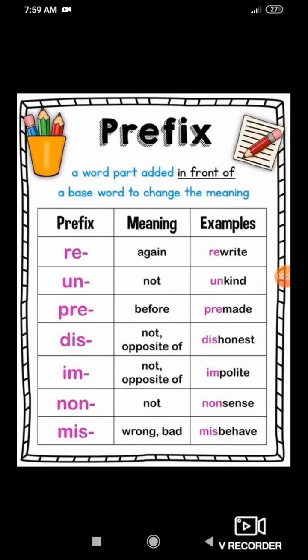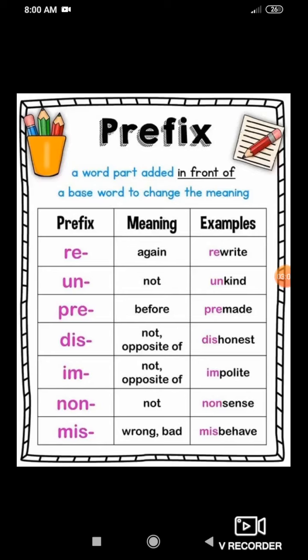Possible is a different word. If I add a prefix, when should the prefix be added? Yes, in front of a base word. So it changes the meaning of the word. That is impossible. Impolite. It changes the meaning of the word. It forms a new word. Nonsense. So sense is a word. If I add non, it becomes nonsense. So it changed the meaning of the word.